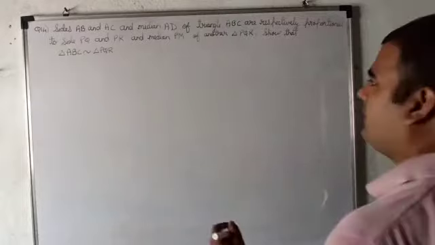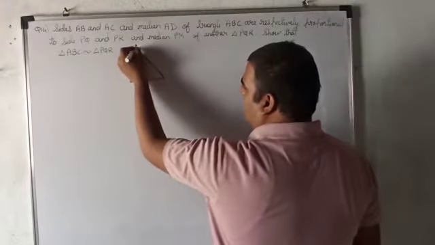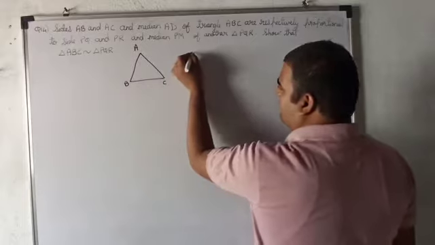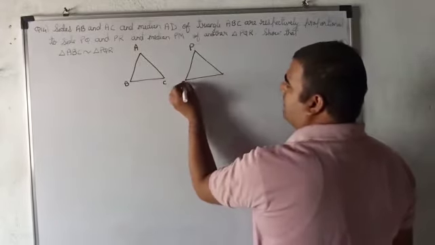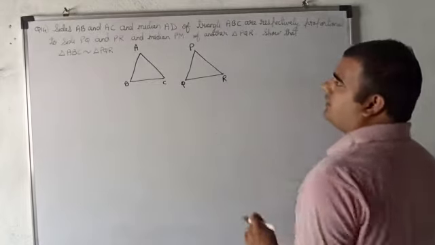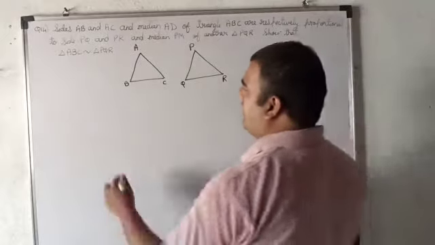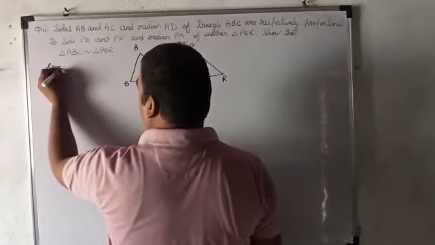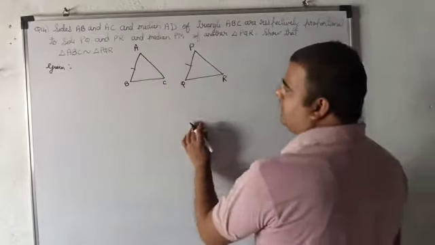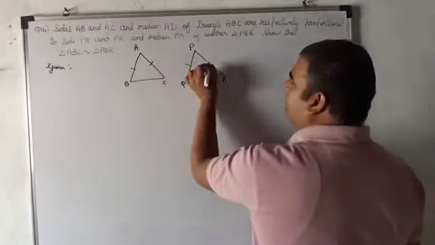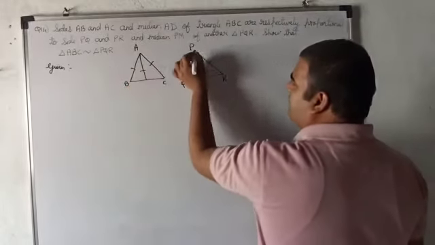We'll draw triangle ABC. Here we have A, B, C. Next, triangle PQR. Yes, triangle ABC, triangle PQR. Now, what is given? In the given, it is given AB upon PQ, AC upon PR and median AD upon PM.